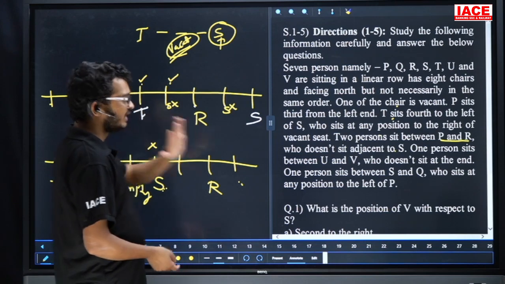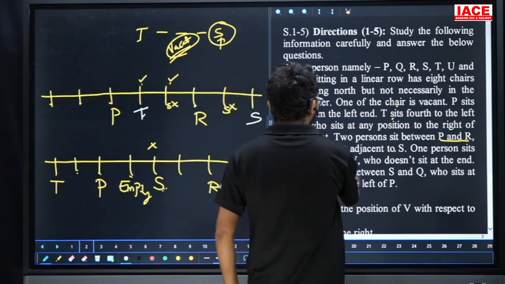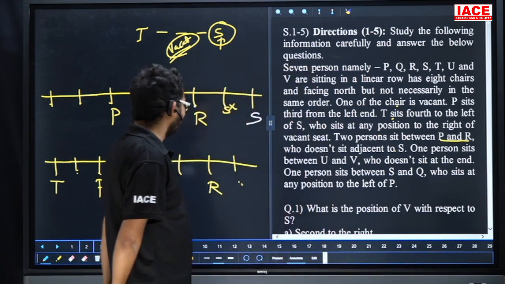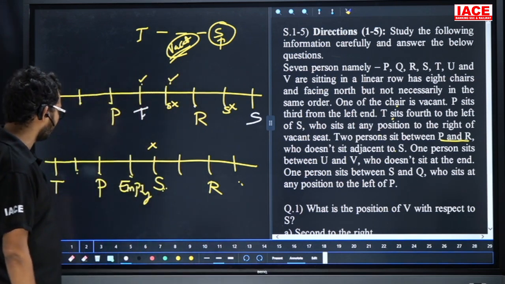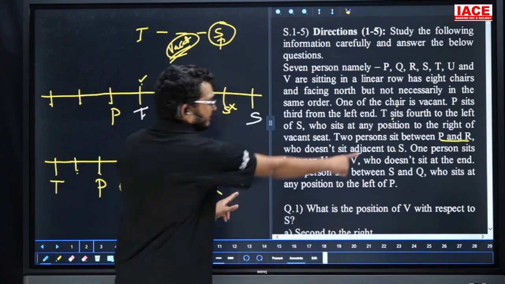Here we don't know the vacant seat. Leave it. Next point: one person sits between U and V, and V does not sit at any end. Between U and V, here we are having one member. Yes, friends, in this case between U and V there is one person, but V is not at the end.